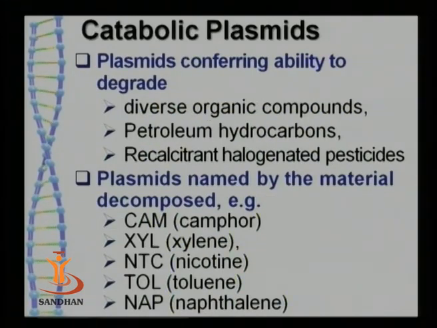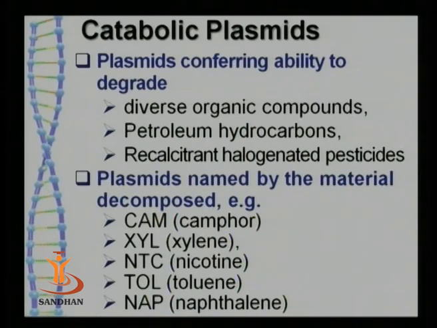Certain plasmids are catabolic plasmids. These plasmids make the cell capable of producing many different types of enzymes, and as a result, if the plasmid is present, these cells can degrade many recalcitrant compounds, which may include organic compounds, petroleum hydrocarbons, lignin, and halogenated pesticides which may cause environmental pollution.